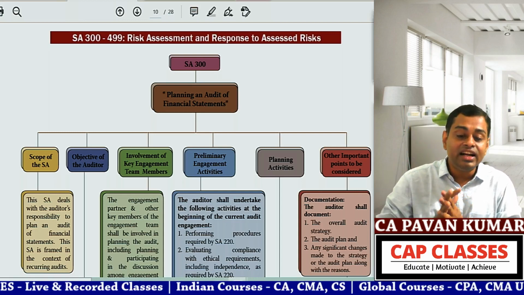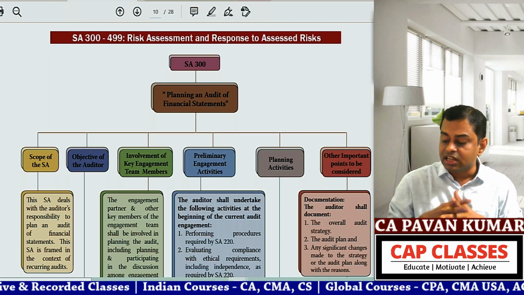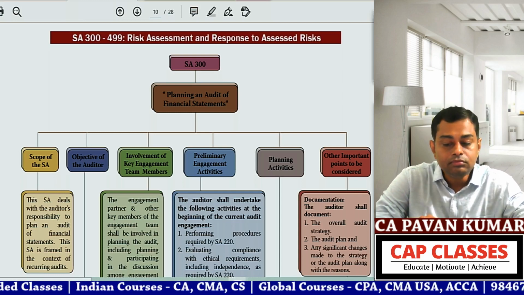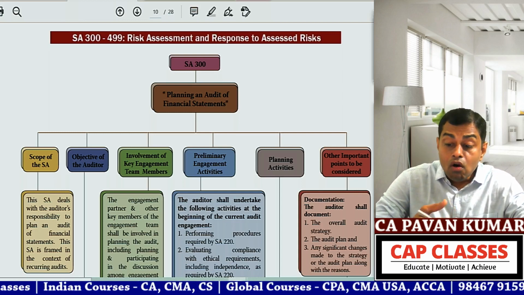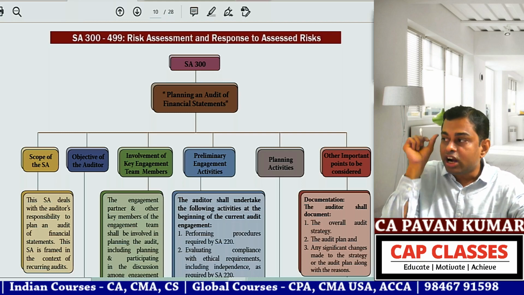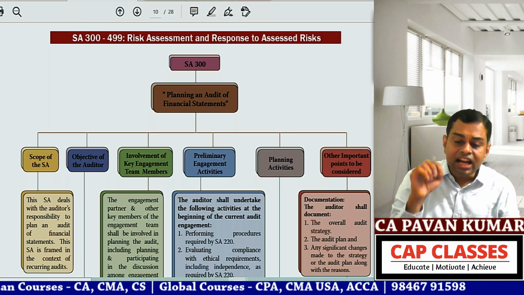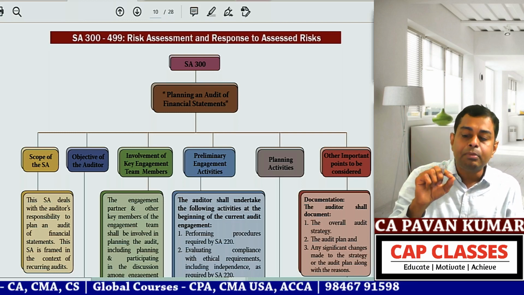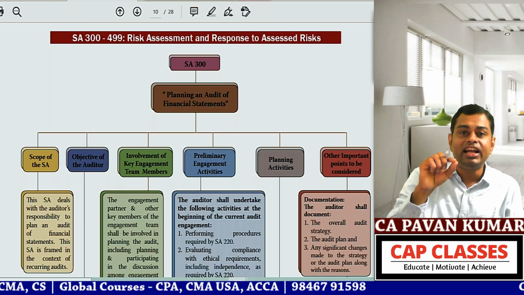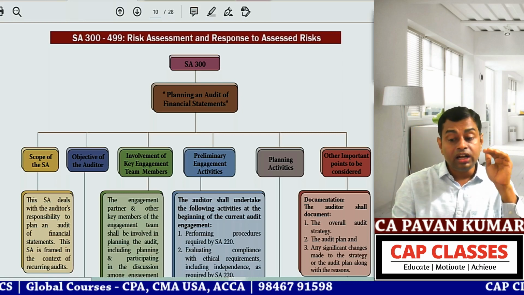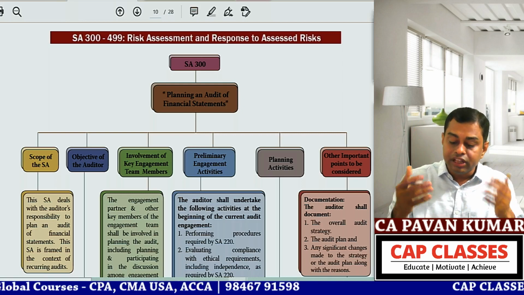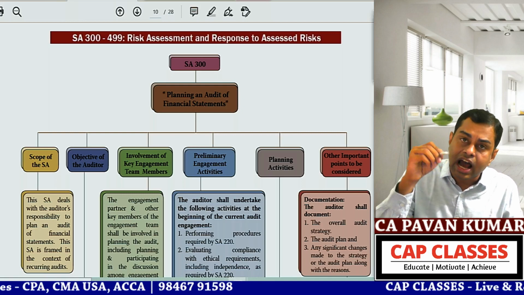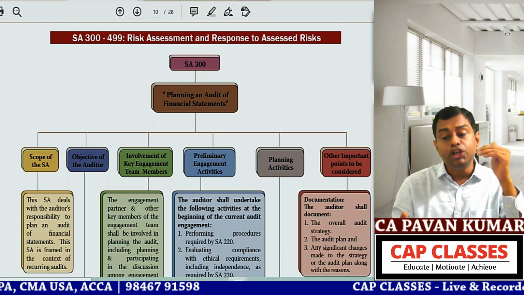Okay. So 300 is planning and audit of financial statements. Did we complete this now? In chapter 2, did we complete audit planning? Hello guys, tell me, did we complete audit planning? The answer is yes. Shall we see to what extent we have covered SCA 300? If we have covered a part, we'll put a tick. If we have not covered something, we will learn that. If we have covered a subtopic from SCA 300, we'll put a tick. This is done. If we come across a new para, we will learn it now.